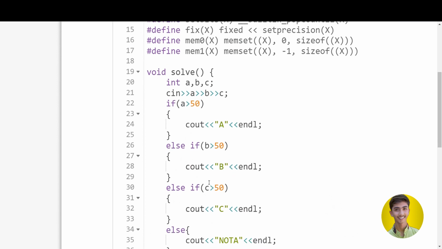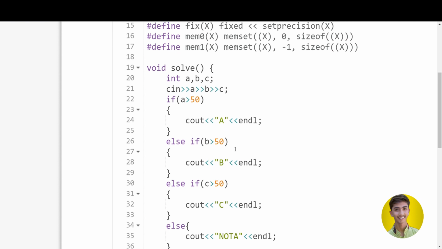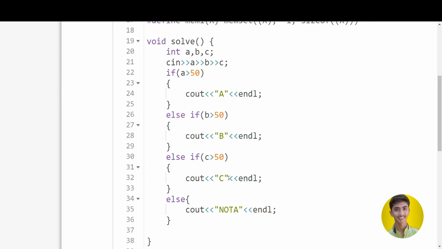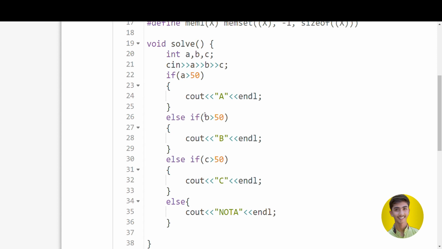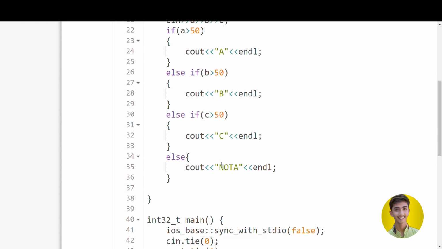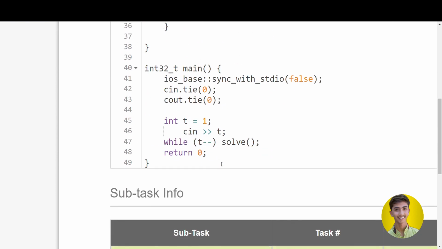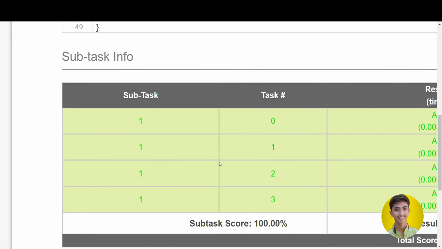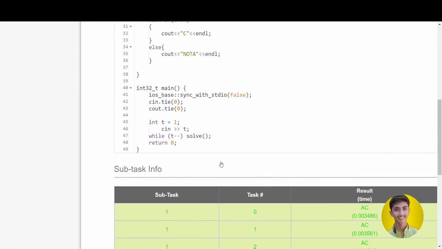So we use the majority part first. If A received the majority vote, party A is the winner, otherwise party B is the winner, otherwise party C is the winner. If this is not the case, then we know that exactly two parties received the same votes, so in this case NOTA is our answer. So yes, this was the accepted solution for this question.